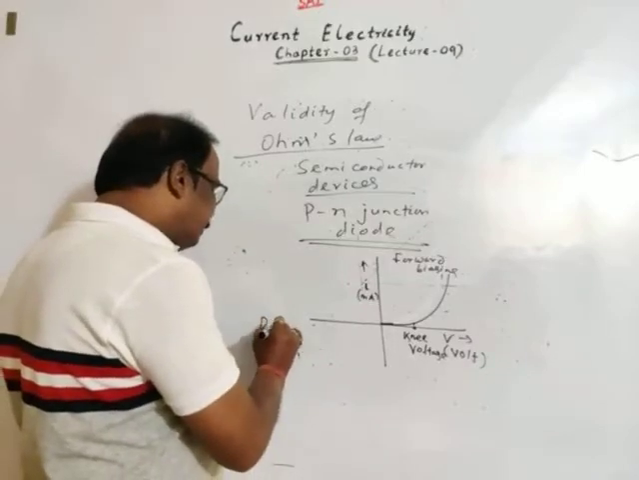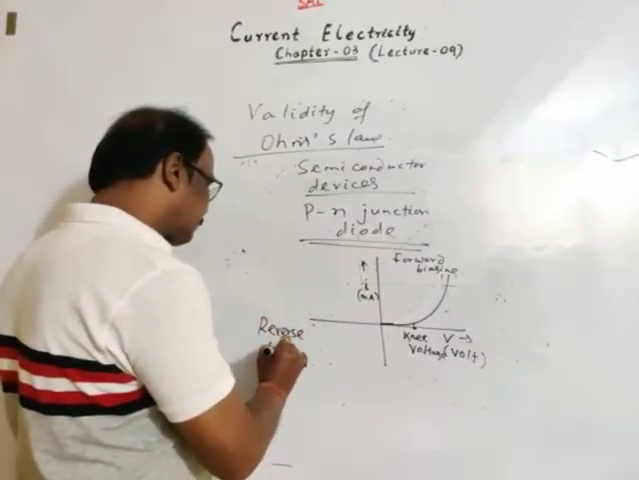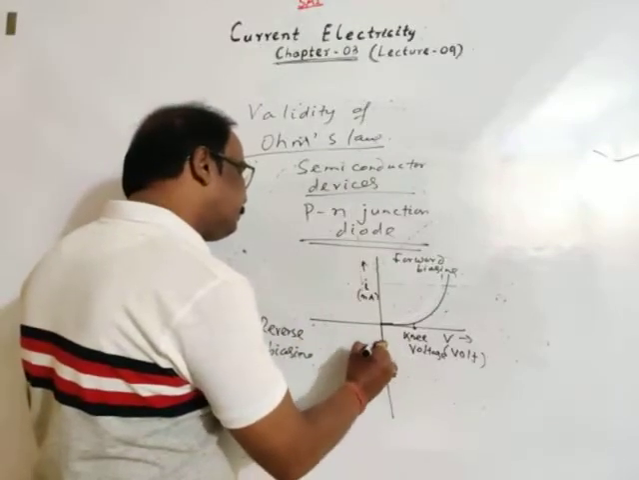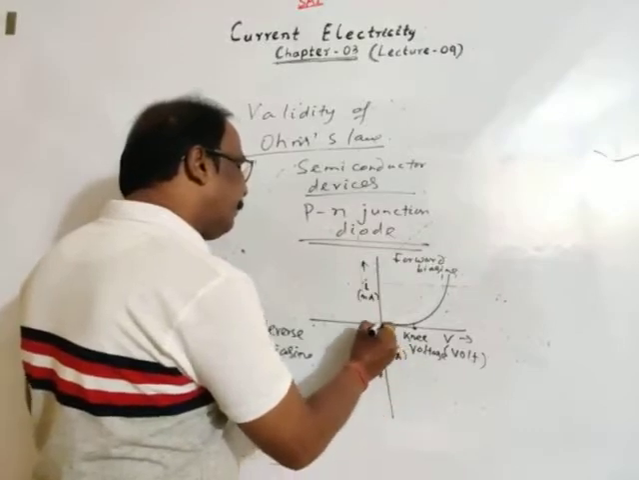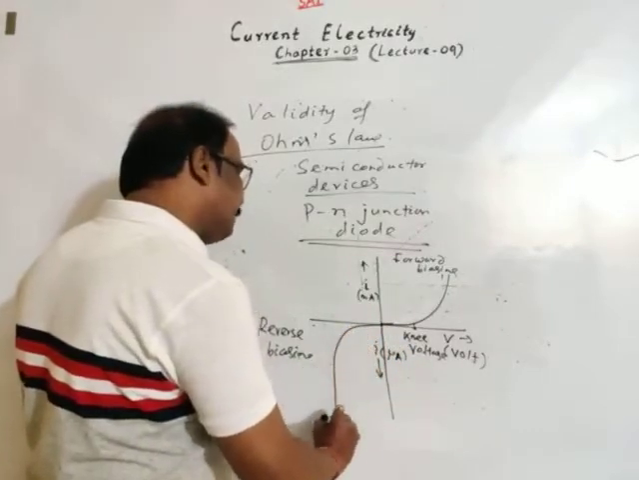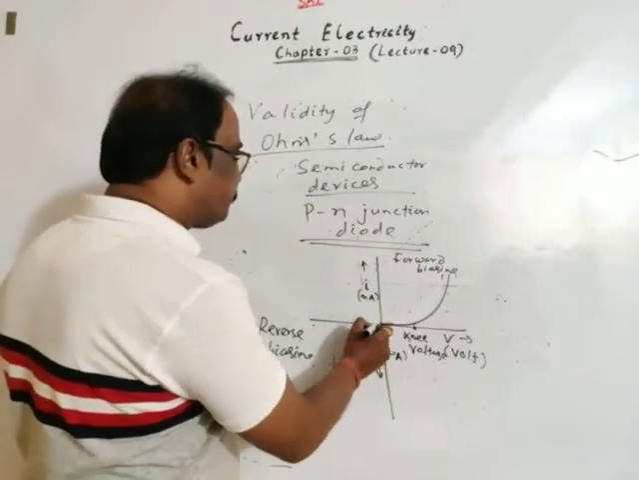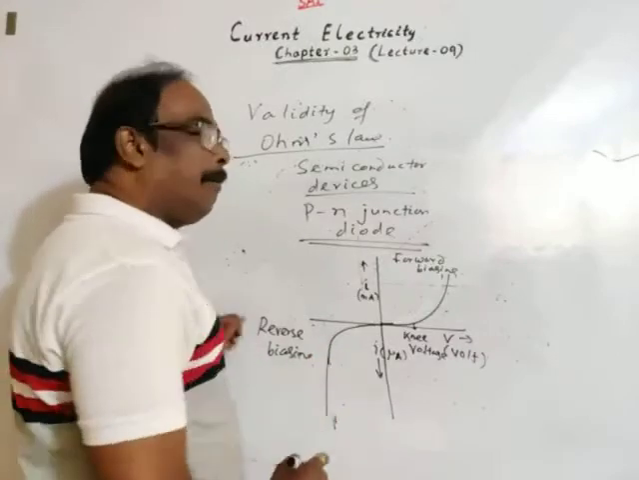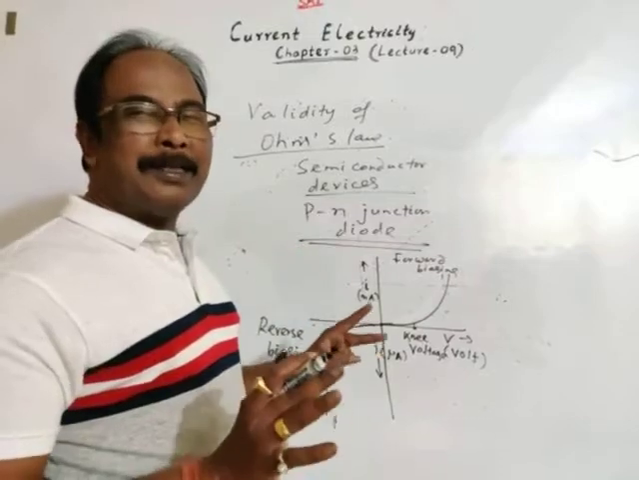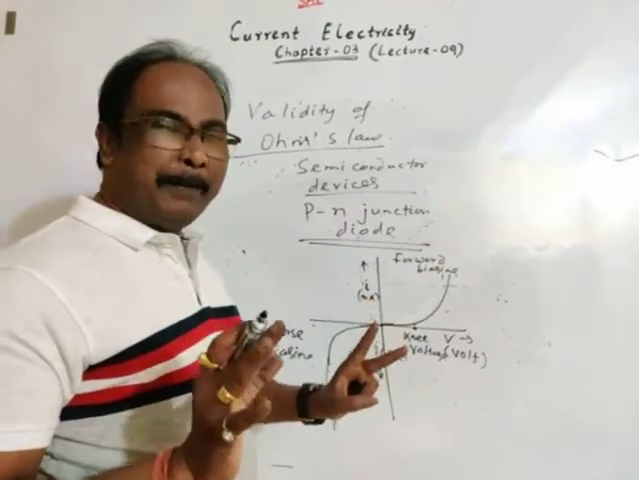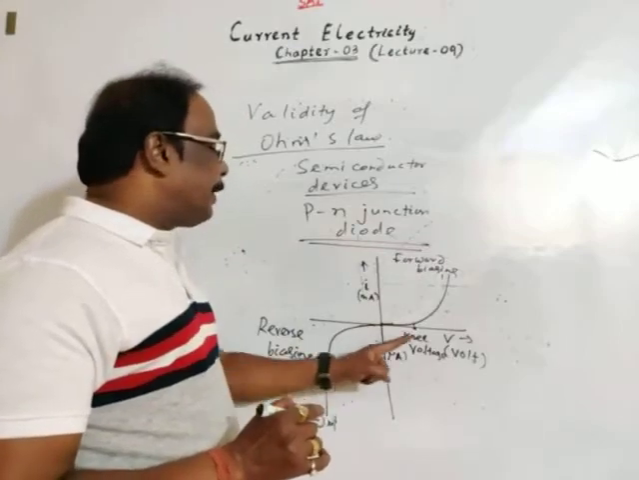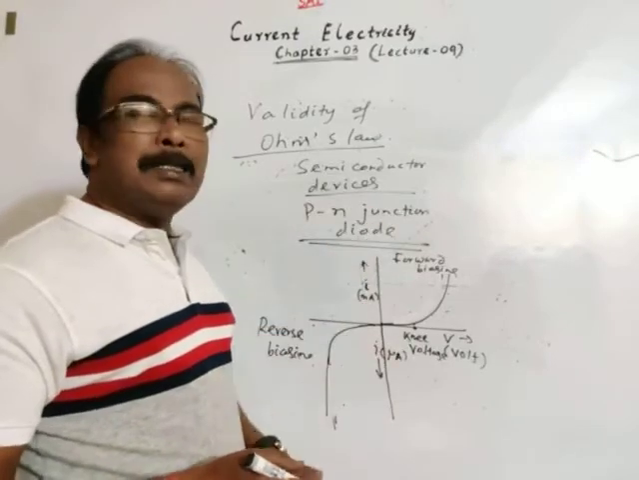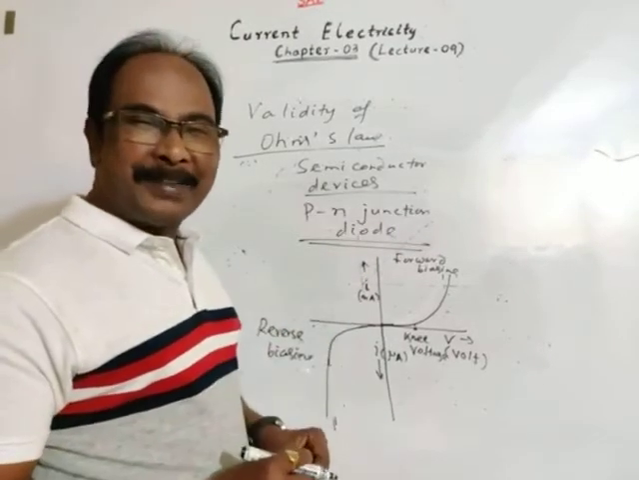And for reverse biasing, we may take current in this direction in microampere, and for reverse biasing, the variation of the graph will be like this. Different terms are there, knee voltage, breakdown voltage; we will discuss in brief. So this is for reverse biasing, this is for forward biasing. The graph is not a straight line, which means a p-n junction diode is a non-ohmic substance.